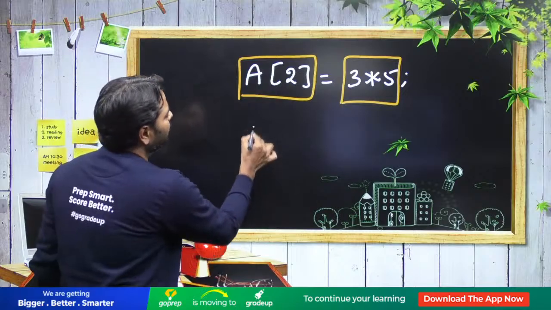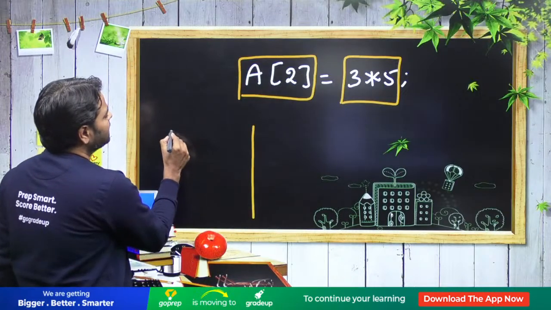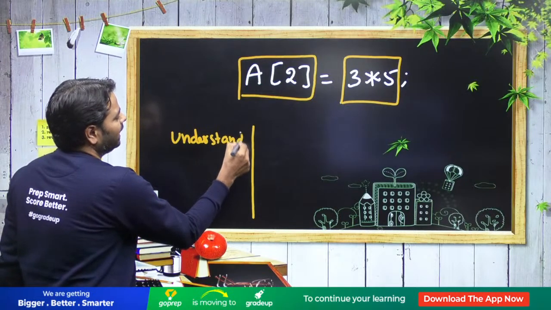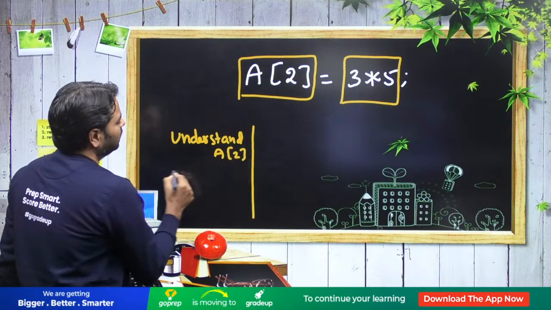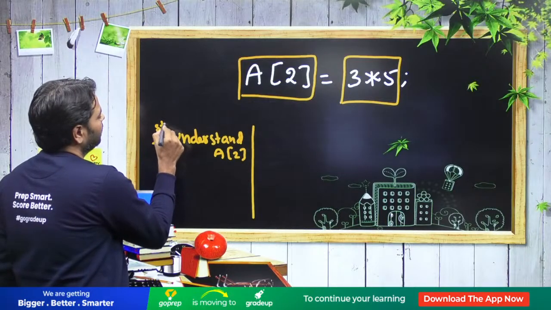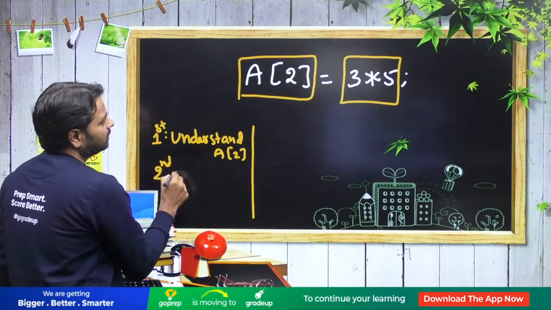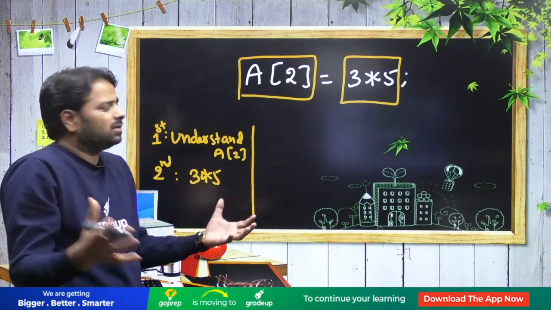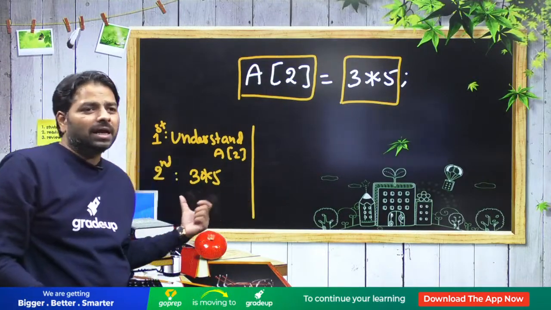So there are many ways. Maybe first evaluate A of 2. This is the first, let's say. And second, 3 into 5. You may understand it as a multiply with 15. That can be done even by the compiler.